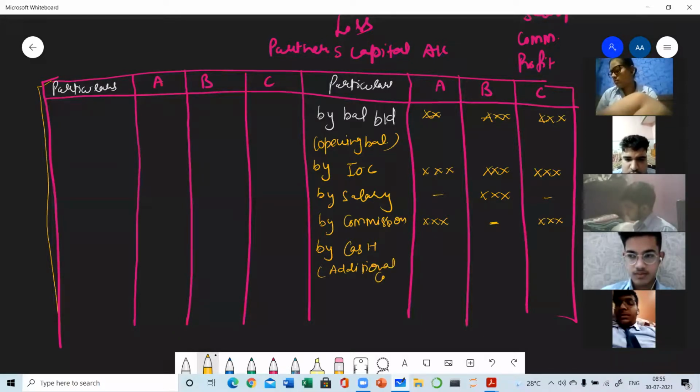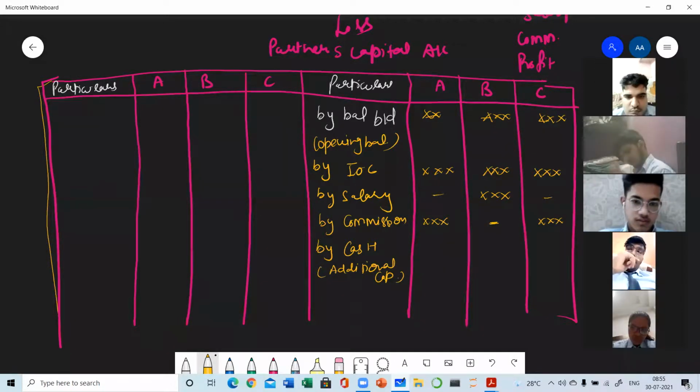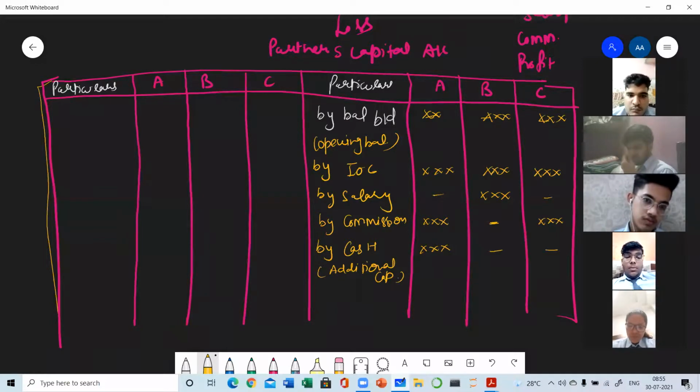If it is given in the question, you are going to write it. Anything which is not given in the question, you need not write that particular item. So all these are not compulsory. What entries will be there in the capital account is strictly based on the question given. Whatever is given in the question, you have to incorporate here, and what is not given, you can skip. Here, by cash, additional capital. Suppose A has introduced additional capital. So there will be no amount in the column of B and C. Now the last item, that is the by profit and loss appropriation account.